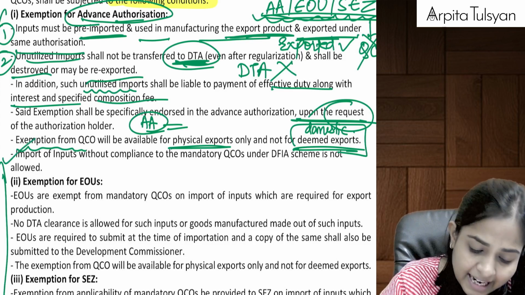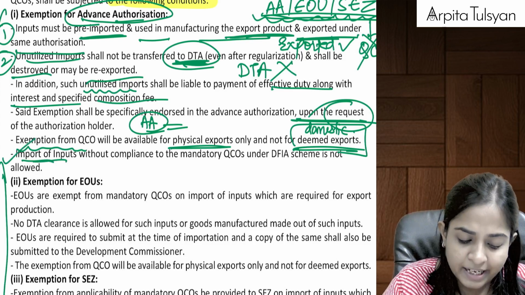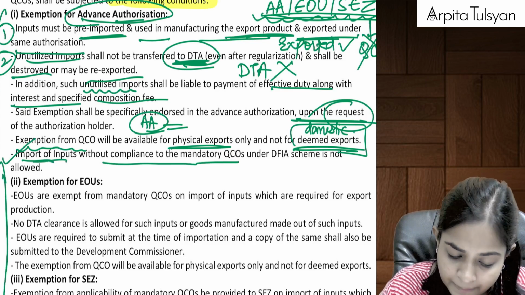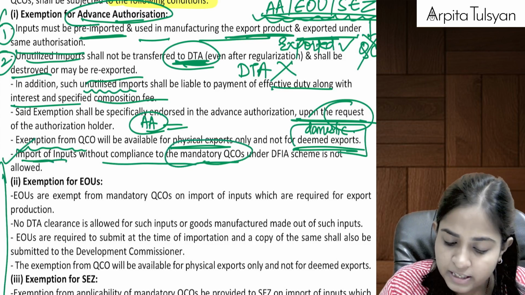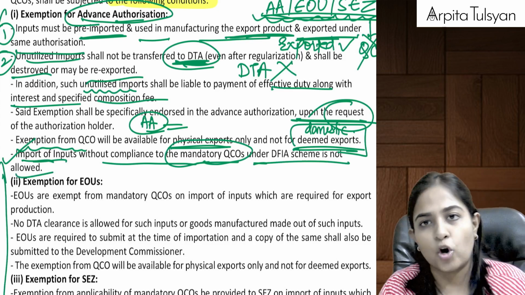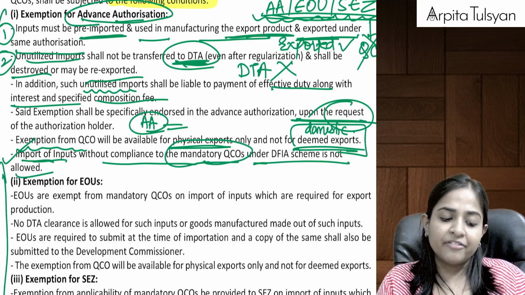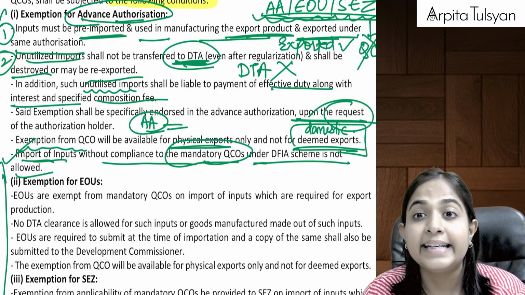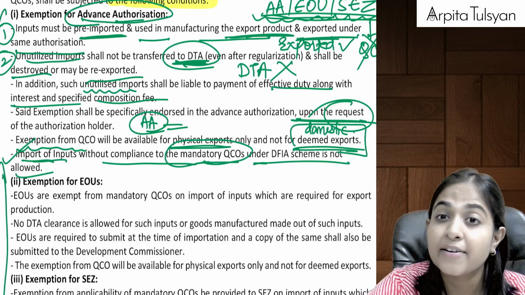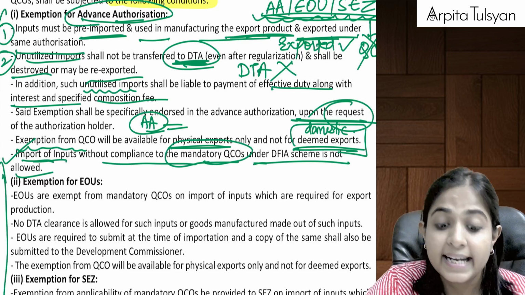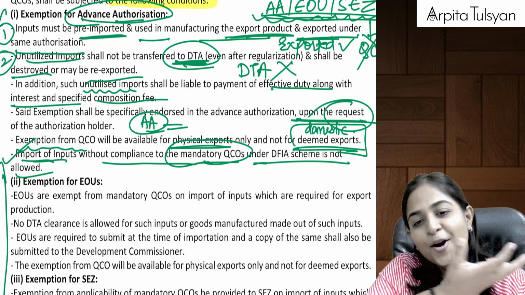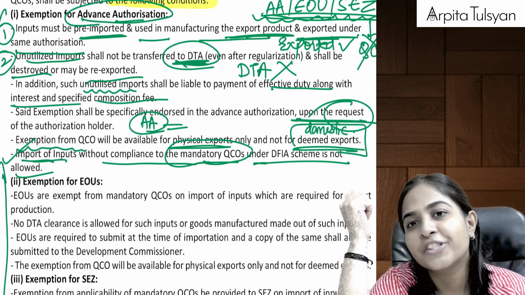And the last one, import of inputs without compliance to the mandatory QCO under the DFIA scheme is not allowed. What are they telling? If this person has taken the DFIA scheme, what happens in the DFIA scheme? Do we first import or first export?